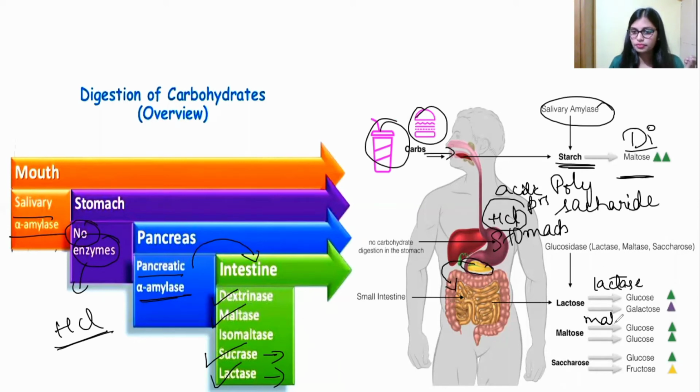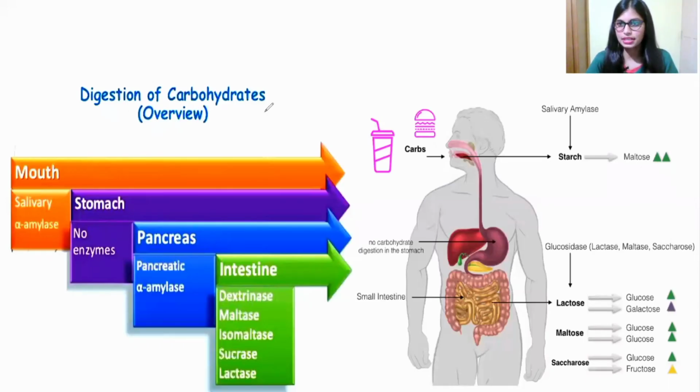Okay, so see here lactase, right? Lactose is converted into glucose and galactose with the help of lactase, maltose is converted into glucose and glucose with the help of maltase, and sucrose is converted into glucose and fructose with the help of sucrase. This is the overview of carbohydrate digestion. For example, starch is a polysaccharide, right? That polysaccharide is converted into monosaccharides like glucose, fructose, galactose.